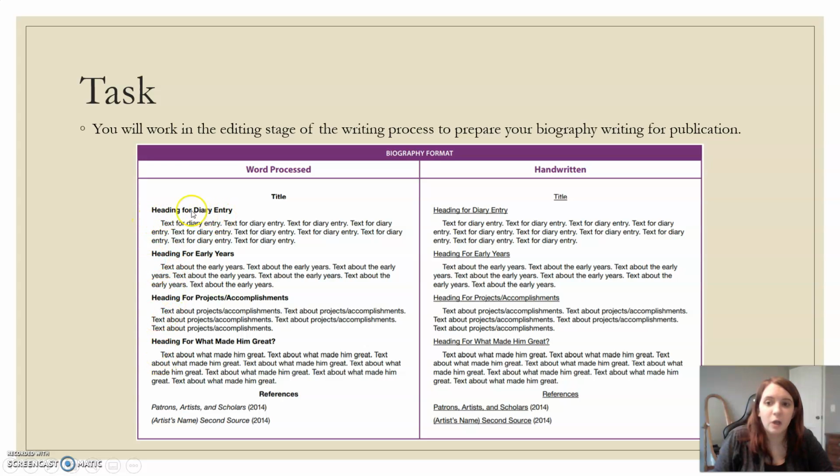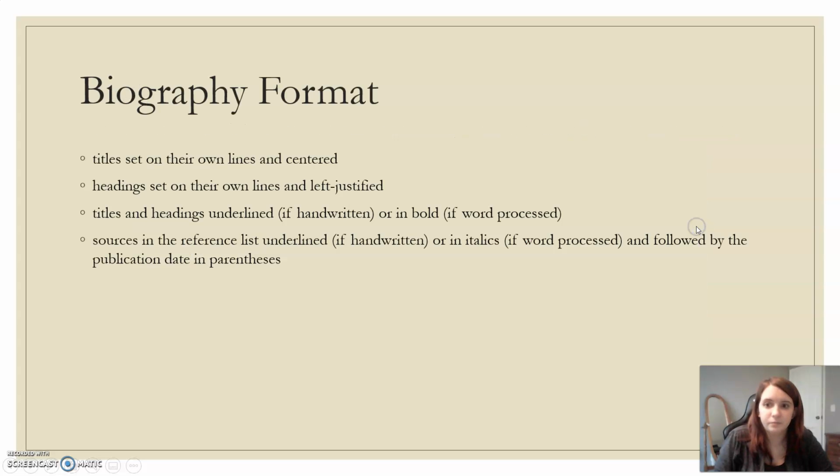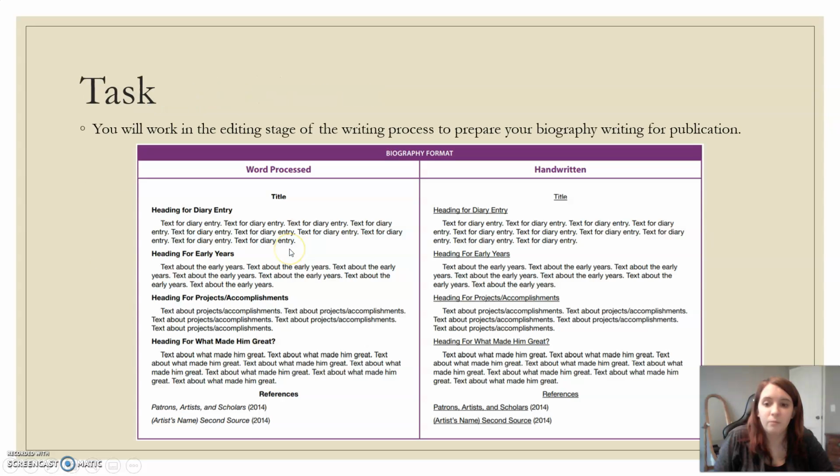So your heading should be all the way over to the other end of your page, and then you should always start your paragraph with an indentation, just like we have talked about. And then titles and headings are bold, making sure those stand out. And remember, you have your sources list at the bottom. Now, when we mean underline or things like that, we want these italicized if they're on the computer, but we want them underlined if you're handwriting them. That's what we're talking about.